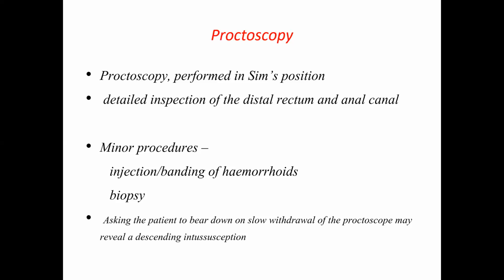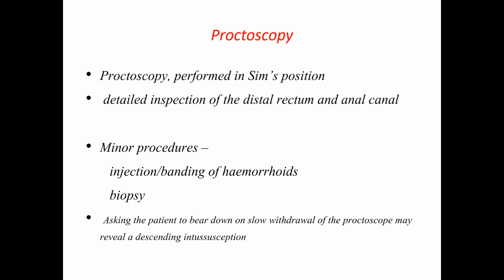A sterilized, clean, well-lubricated proctoscope should be introduced into the anal canal gently. Don't push it. You keep it and gently press it. As the muscle relaxes, it goes in. The direction of the proctoscope is also very important. For the first 1 inch, it should be passed anteriorly, towards the umbilicus of the person. Pass it towards the umbilicus. That is the direction of the anal canal.